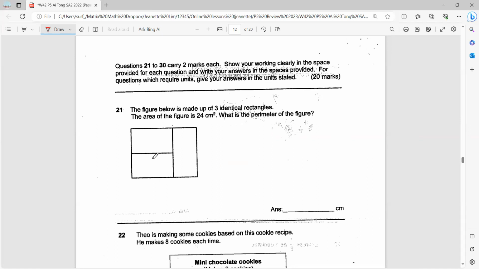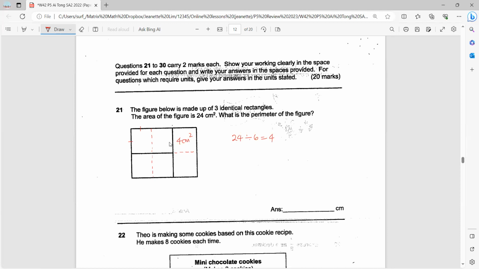So I know that for every rectangle, the length is actually twice of the breadth. Okay, they're all identical, so the length is actually twice of the breadth. So each rectangle, I can actually cut it into 2 squares. Because the length is 2 units, the breadth is 1 unit, so this 2 is actually the same. So you cut it this way. So now I end up with 6 squares. So 24 divided by 6. This is the area of 1 square. Okay, so the area of 1 square is 4 square cm.